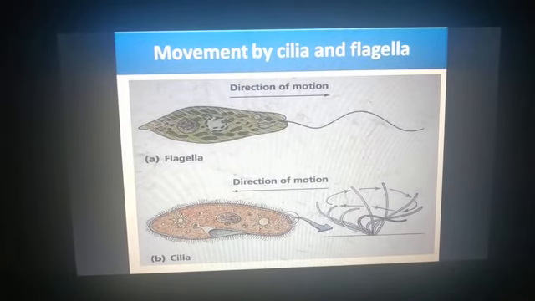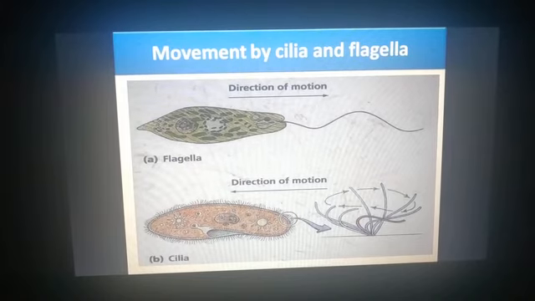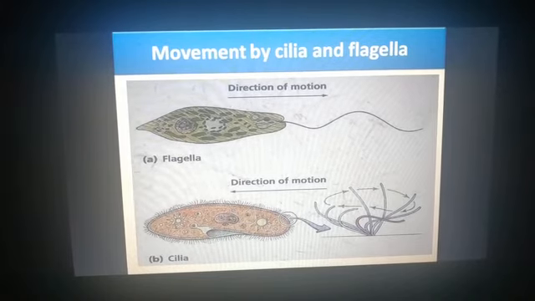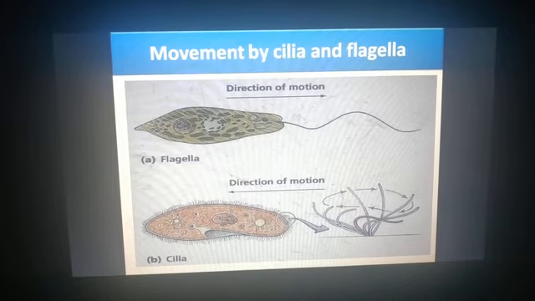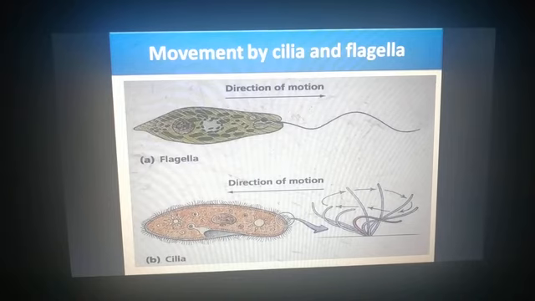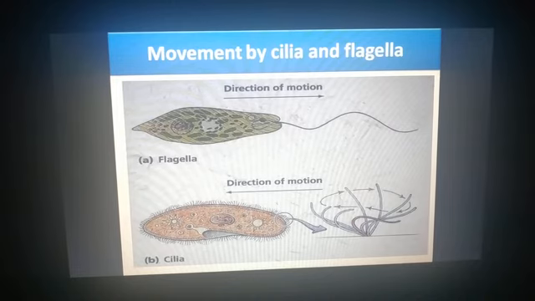These cilia lining the cells of the respiratory tract trap the particulate matter and move it towards the nostril.